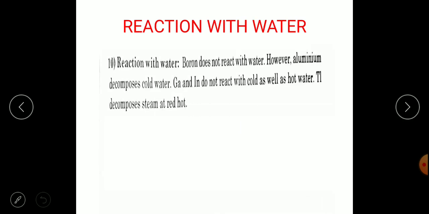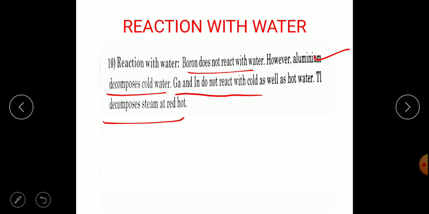Another reaction is reaction with water. Boron does not react with water. However, aluminium decomposes cold water. Gallium and indium do not react with cold as well as hot water. Thallium decomposes steam at red hot. So, boron as well as gallium and indium do not react with water, whereas aluminium decomposes cold water, and thallium decomposes steam at red hot.